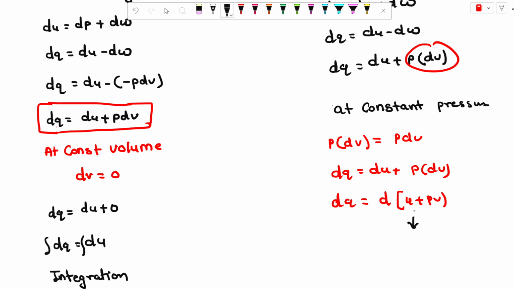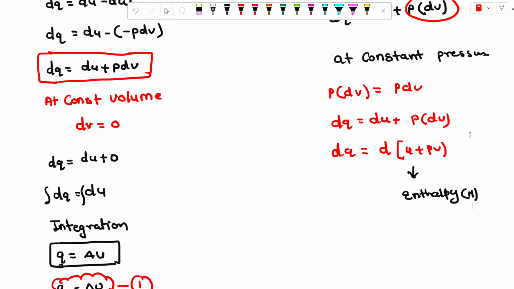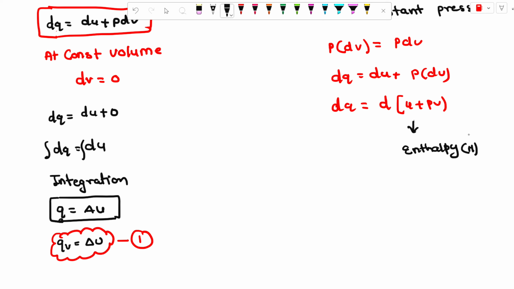Enthalpy is the internal energy plus pressure times volume. This is the formula of enthalpy, denoted as capital H. You can write H in place of U plus PV. Then dQ is equal to dH.